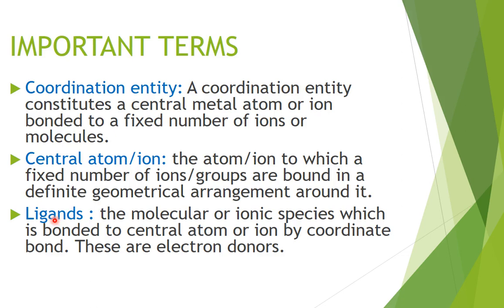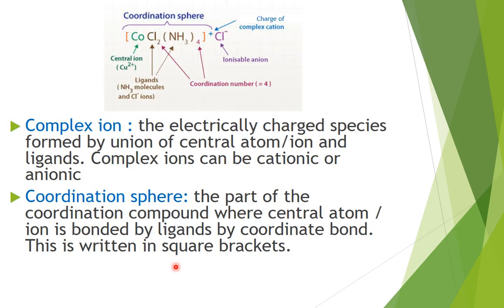Then there is one more term, ligands. These are the molecular or ionic species which are bonded to the central atom via coordinate bonds. Basically, these are electron donors. You can see here, this is an example of a coordination compound. Here everything is clear.